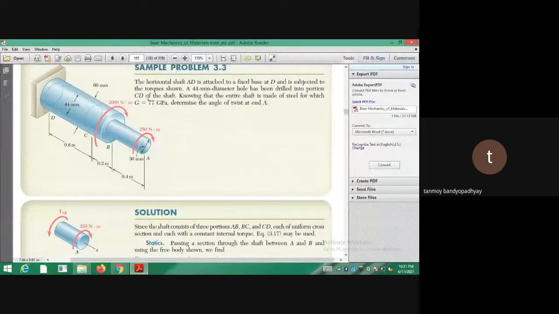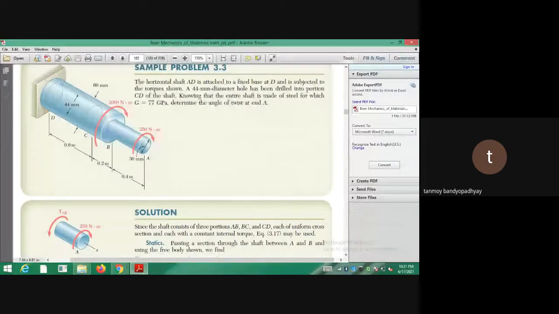So this is a problem. You can see that it is a horizontal shaft AD. You are having a shaft AD which is fitted at the point D and subjected to torques as shown. A hole has been drilled on the fixed part. For the part CD, you can see that there is a hollow portion, of certain internal diameter 44 and external diameter 60. So this is the hollow part.